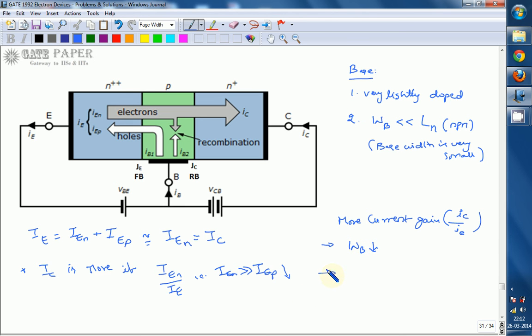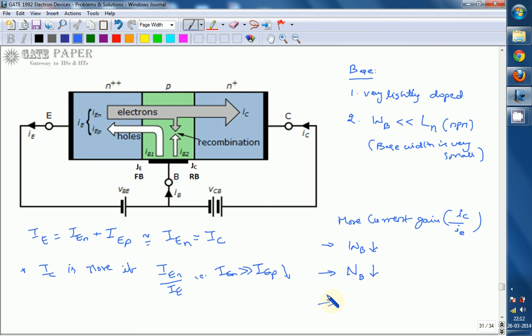Otherwise, reducing the base doping concentration. Base doping concentration is indicated with N, it is for the base. So if the base doping concentration is reduced, at that time we can get more current gain.